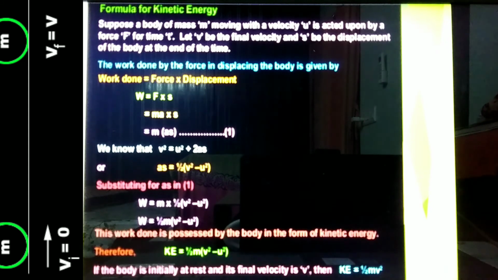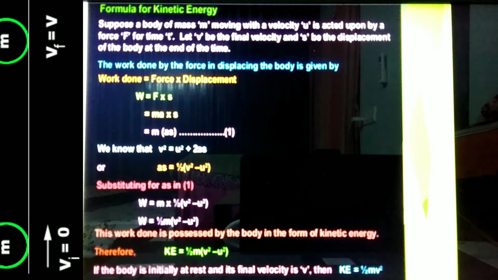We know that v square equals u square plus 2as. So as equals half into v square minus u square. Substituting as in the first equation, W equals m into half into v square minus u square. W equals half m into v square minus u square.